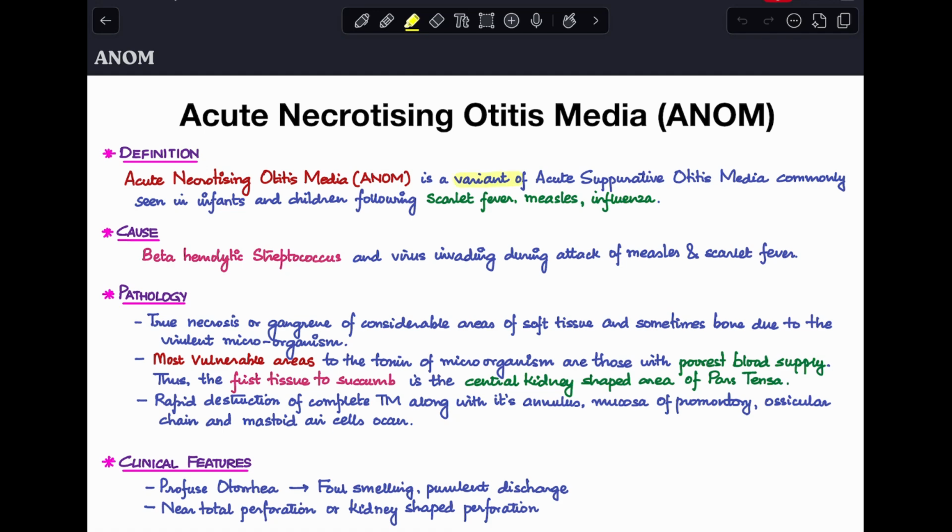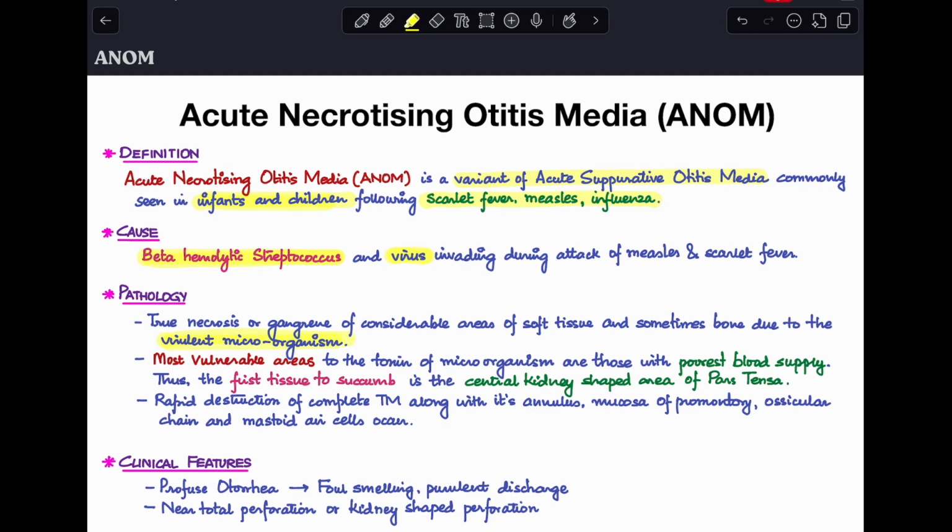It is actually a variant of acute suppurative otitis media, which is commonly seen in infants and children following a case of scarlet fever, measles, or influenza. Now, the cause over here is the beta hemolytic streptococcus and also viruses which invade during the attack of measles, scarlet fever, or influenza. And in this case, other than the pathology that you see in acute otitis media, what we see here is there is a necrosis or gangrene of considerable areas of soft tissue and sometimes even the bone because of the virulent microorganism.